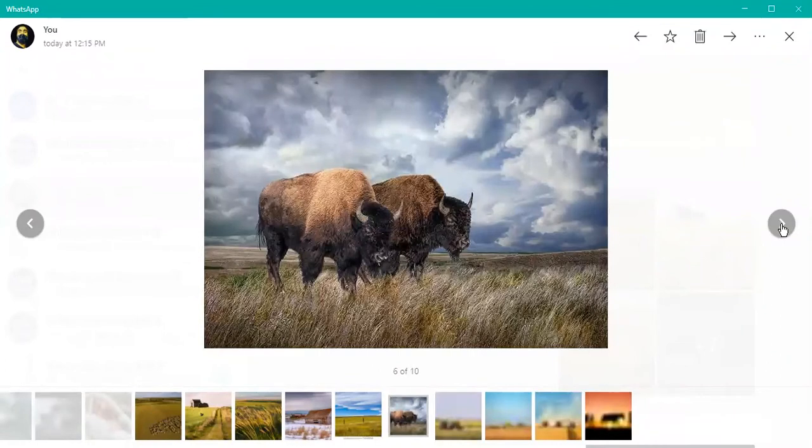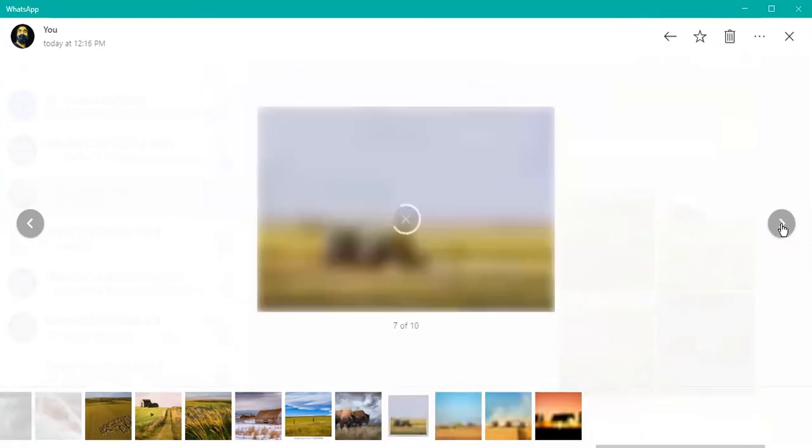And these are the buffalo, which are common and famous in the prairies. See the pictures of the buffalo. These are known by which name? Bisons. So these are common in the prairies.